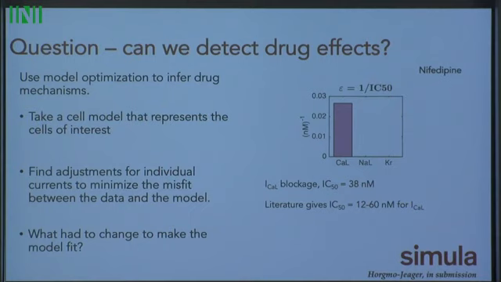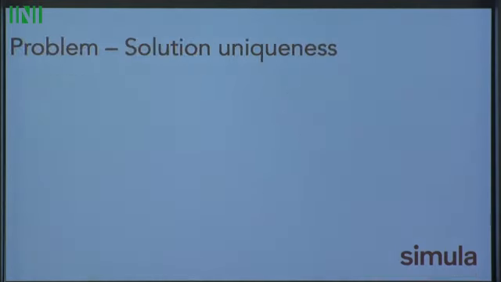So we have some ideas that this can work, but we don't want to do this for drugs where we know the effect. We want to do it for drugs where we don't know the effect. And that's when we start having a lot of problems. That's where we've been running into some roadblocks. A big problem that we've been seeing is solution uniqueness. We have a big parameter space, and we can make a lot of simulations that have similar dynamics.